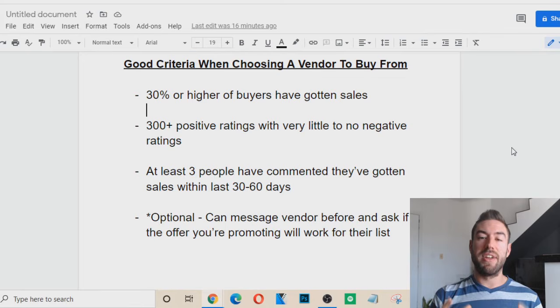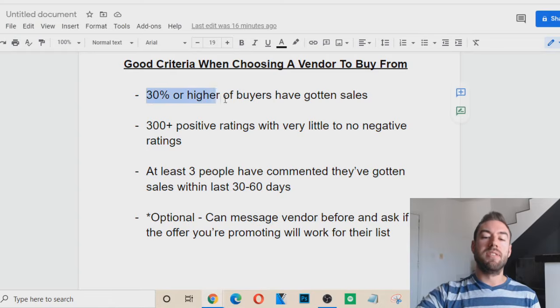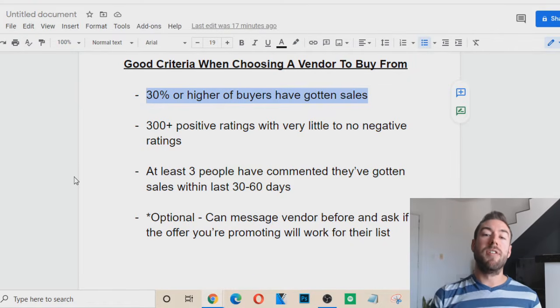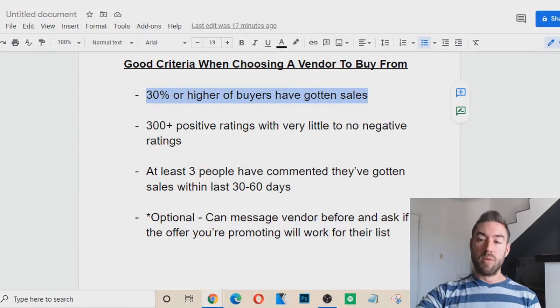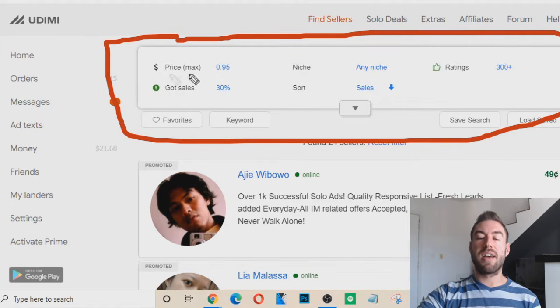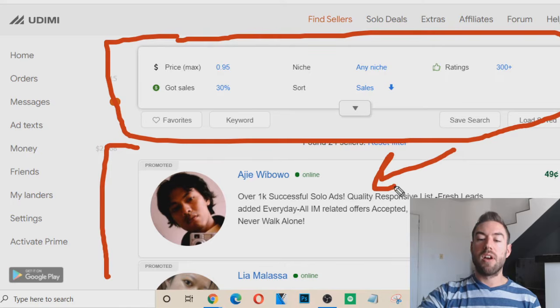Okay, so now I want to share with you the exact criteria I use to choose a vendor to purchase from on Udimi. So number one is I look for a vendor who has 30% or higher of buyers, people that have purchased from them in the past, reported they've gotten sales. Now to do that is very easy with Udimi, we just go back to Udimi. Now this box right here, okay, is where we can set custom filters that filter all these vendors by certain criteria.